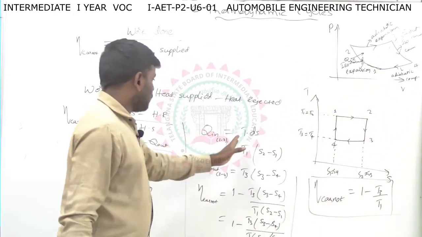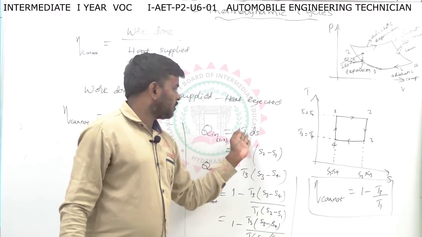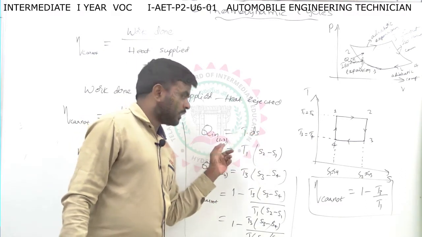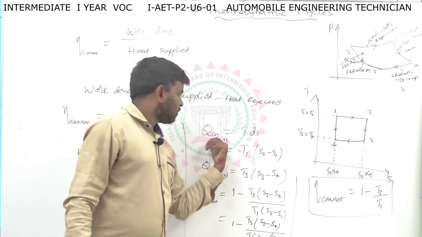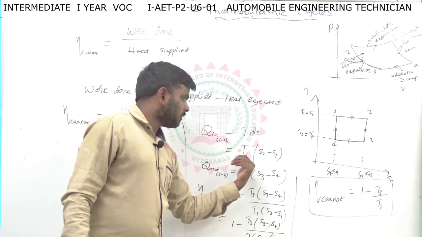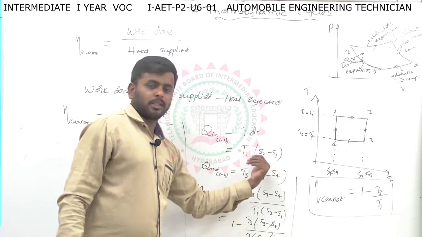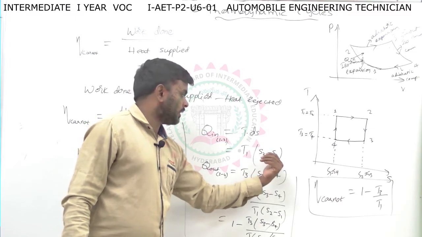So you already know the formula, heat in terms of entropies: Q equals T dS. In process 1 to 2 we are supplying the heat, that is T into dS, so T1 into S2 minus S1. S2 is the final entropy and S1 is the initial entropy.